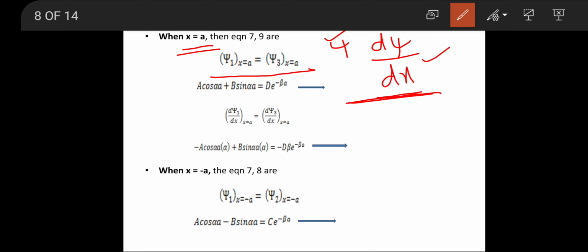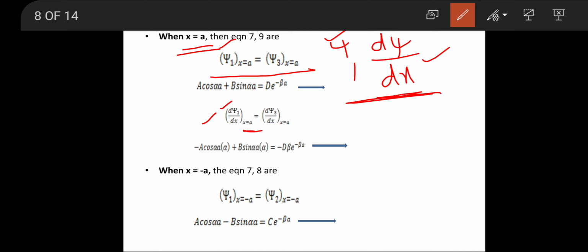Now we represent the same for d psi by dx. So d psi 1 by dx at x equal to a equals d psi 3 by dx at x equal to a. Differentiating psi 1 and substituting x equal to a, it can be written as minus a cos alpha a into alpha plus b sin alpha a into alpha equal to minus d beta e power minus beta a. Since d by dx of cos x is minus sin x and d by dx of sin x is cos x.